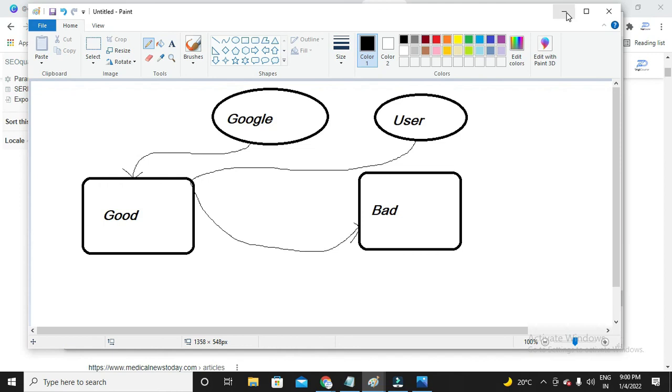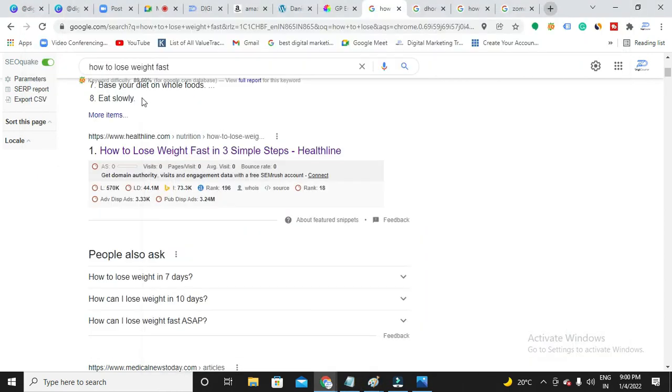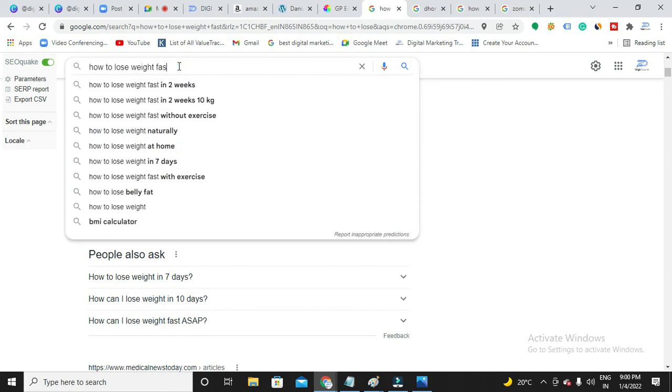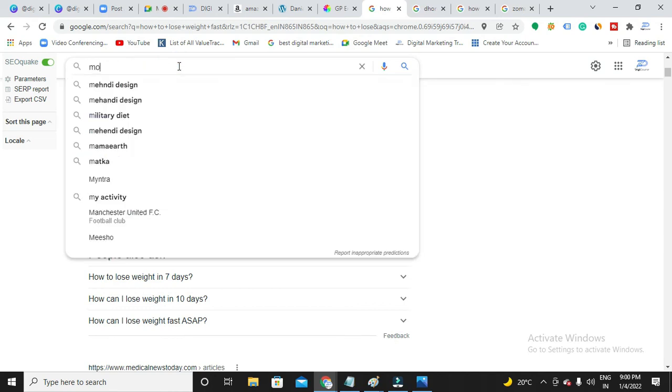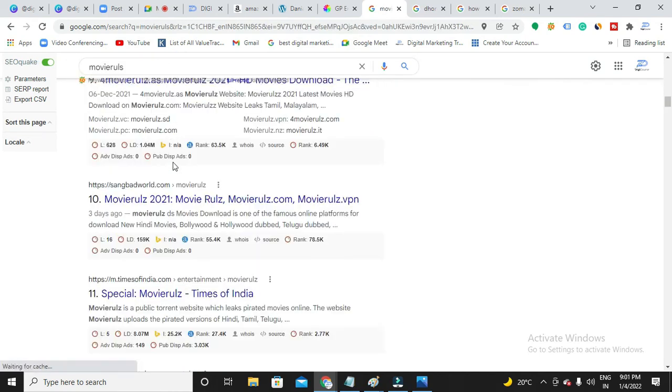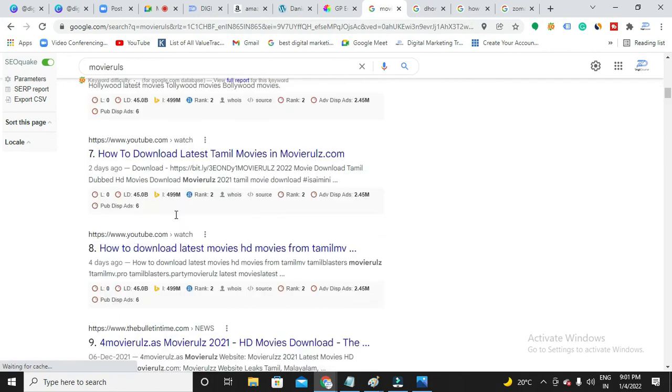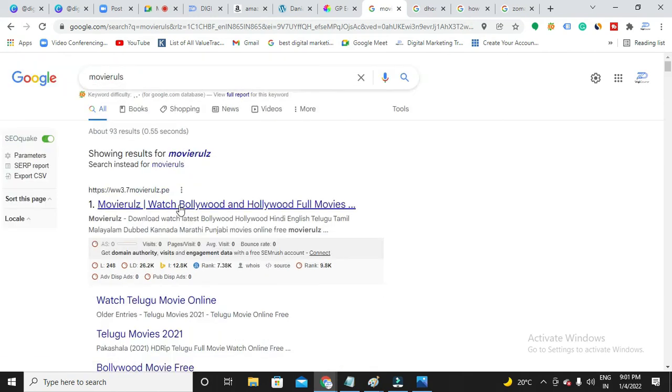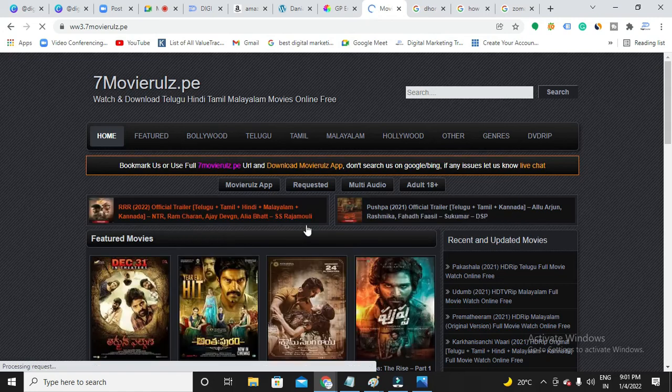I can show you a live example also, but I'm not sure whether it will show now or not. Let me search. Plenty are there, if you can see. All right, but when I click this, okay, it is movie rules.